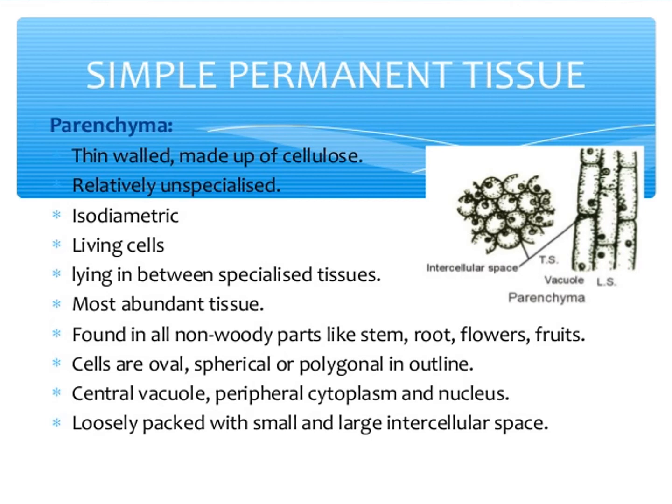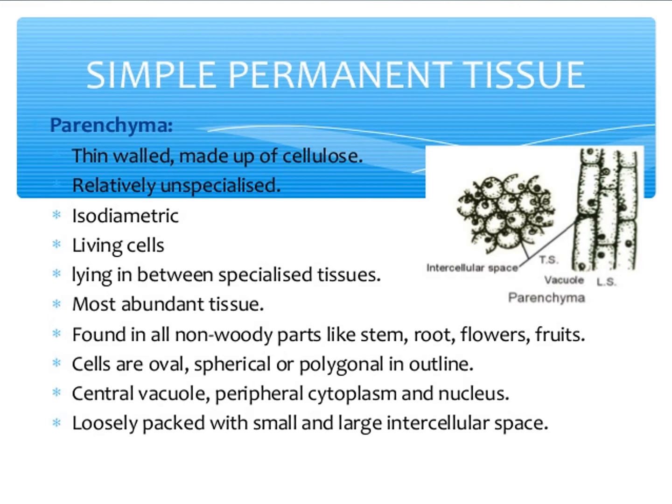Parenchyma are simple permanent tissue composed of living cells. Parenchyma cells are thin-walled, oval, rounded or polygonal in shape, with well-developed spaces among them. In aquatic plants, parenchyma possesses intercellular air spaces and is named aerenchyma.